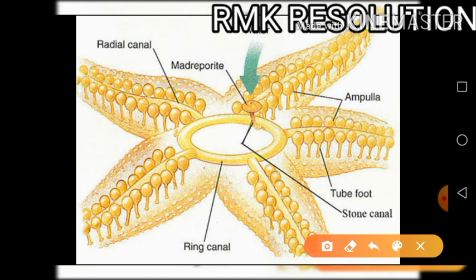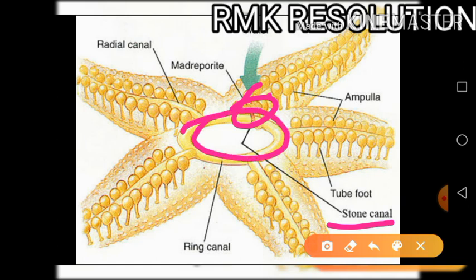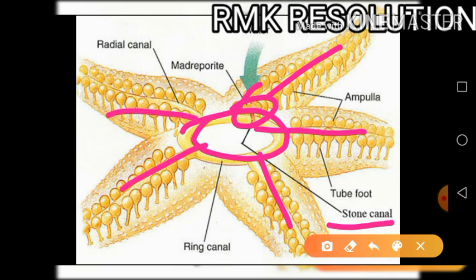So remember the important parts: the madreporite is there, and this stone canal connects the madreporite and the ring canal. So water is filled over here, and then water is passed to the radial canal, then water is filled into the ampulla, and from the ampulla water goes inside the tube feet. So this is the water vascular system of the starfish.